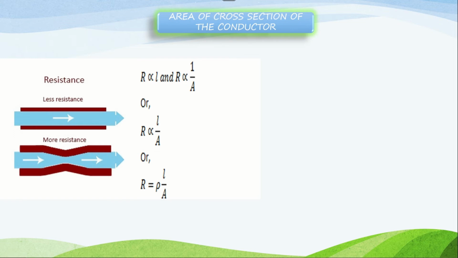In the first case, R is directly proportional to L, and in the second case, R is inversely proportional to area of cross section. From these two principles, we can conclude a formula: R is proportional to L by A, directly proportional to L and inversely proportional to A. But how should I remove this proportionality? If I want to remove it, then we need to insert a constant, right? So that constant is rho. Rho is a Greek letter. That rho is called resistivity.